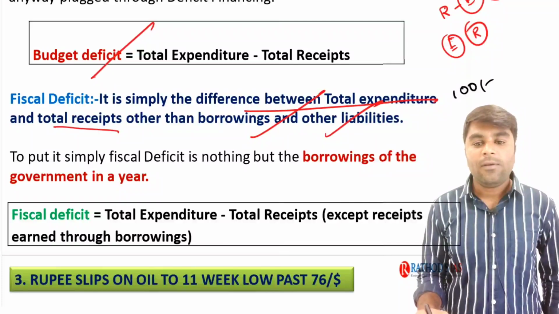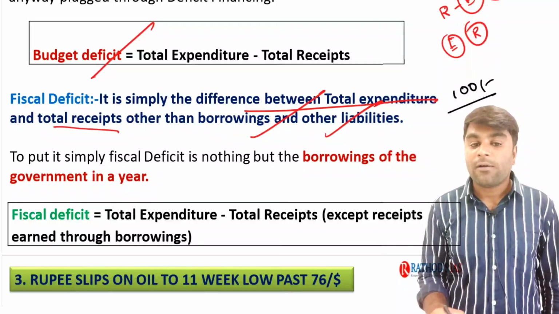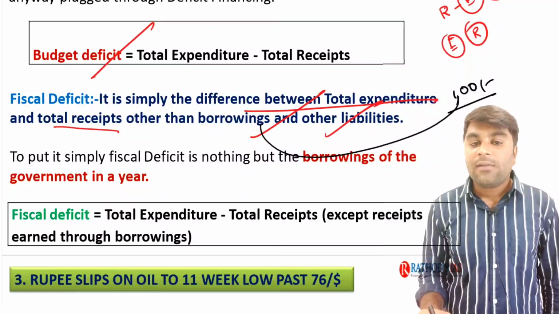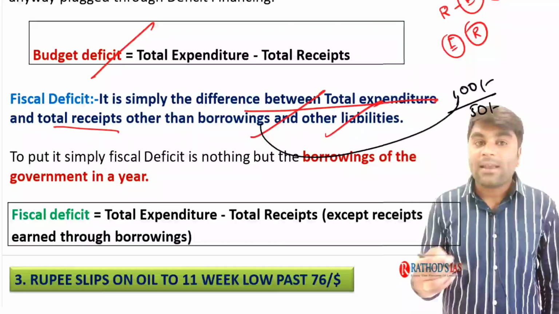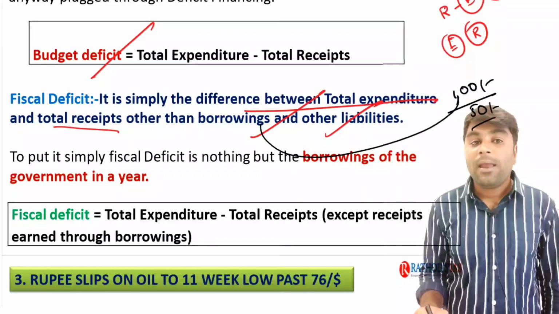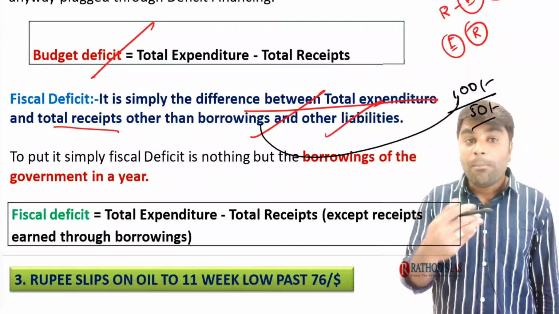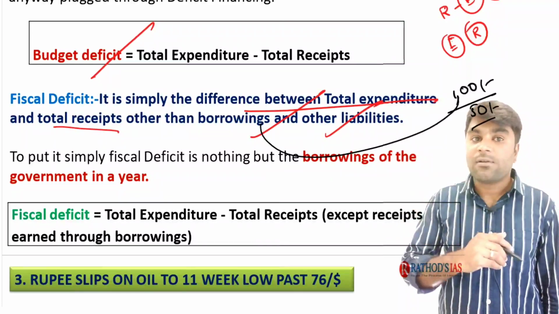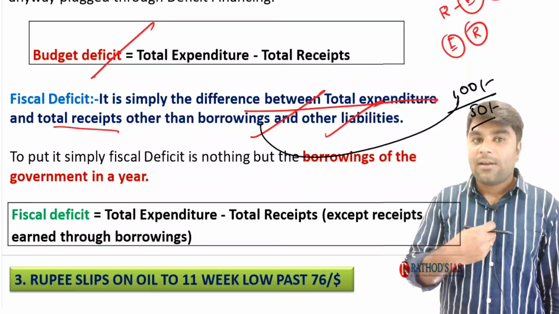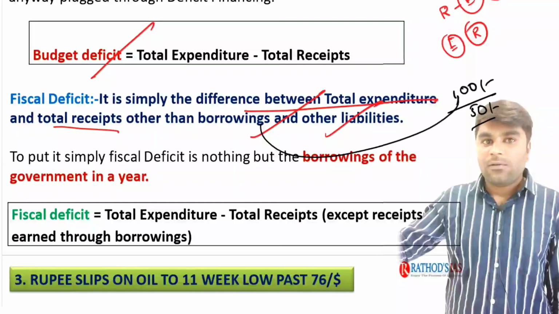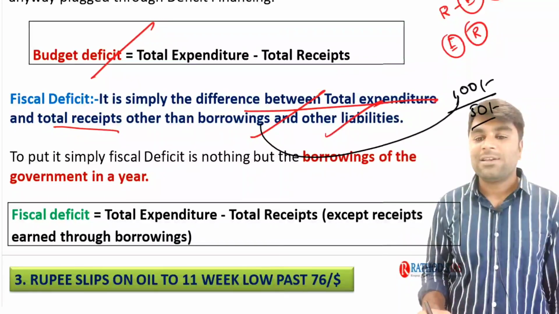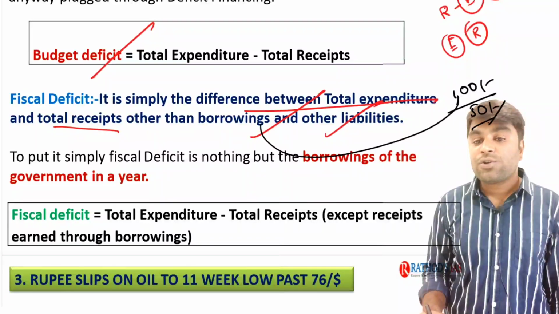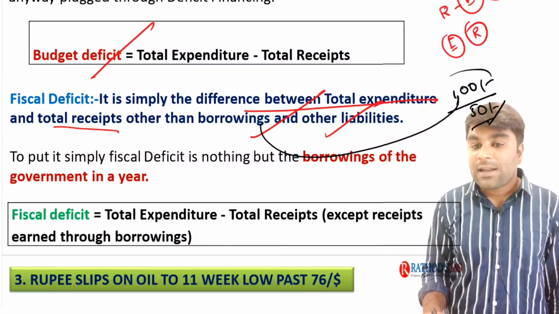took a loan of 100 rupees, we consider it as a borrowing. And the central government acted as a guarantor to the state government and made other lending agencies give 50 rupees to the state government. The simple meaning, central government will act as a guarantor, so you give the loan to the state government. In such a way, it made the state government get a loan of 50 rupees. Now this is the direct borrowing amount.